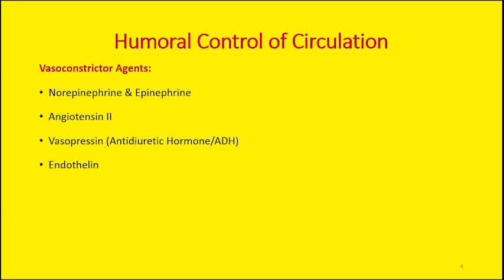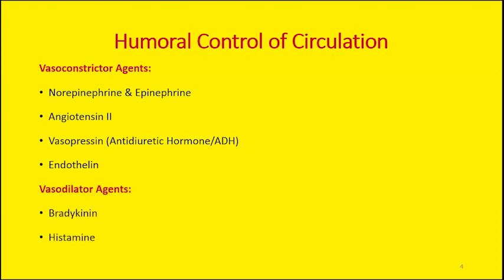Then we have another hormone which is released from the posterior portion of the pituitary gland, that is vasopressin. And the other name for vasopressin is antidiuretic hormone. And we have discussed the role of endothelin already yesterday, another vasoconstricting agent. So all these agents tend to increase the resistance at the blood vessels. So whenever the resistance is increased, the blood flow will be compromised.